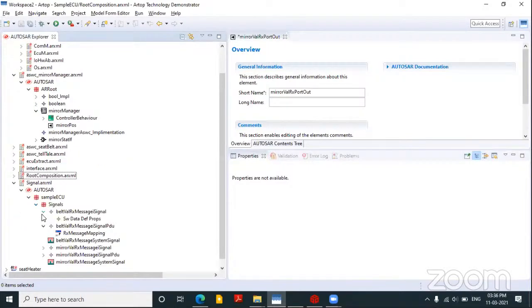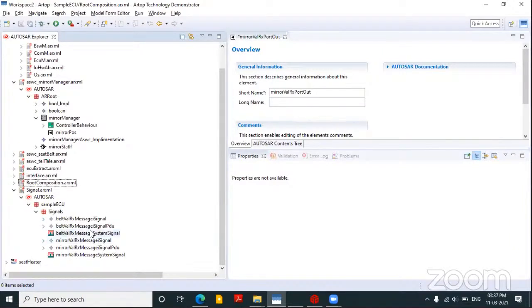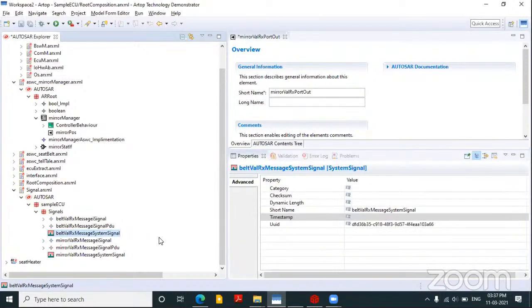So what I'll do for that purpose is create some signals, I-signals and all those things. I'll just create a system signal. As Karthik was mentioning, I'll be needing certain system signals to communicate. So I will just create two system signals for my purpose: one is belt val RX message and the other is mirror val RX message. Then I'll map these system signals to I-signals.